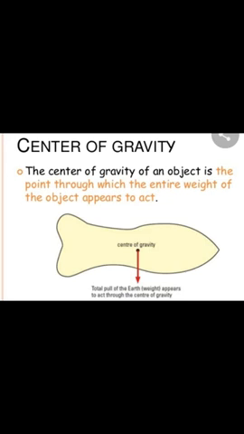If you take the whole area of this fish and find the x-axis and y-axis, you will get one point where the center of that area exists.